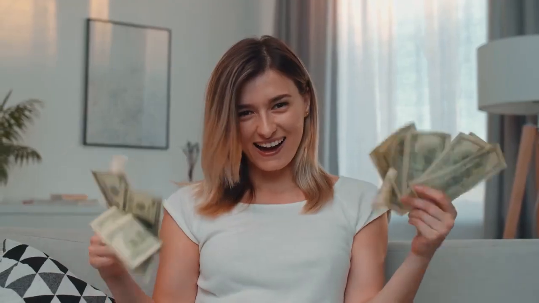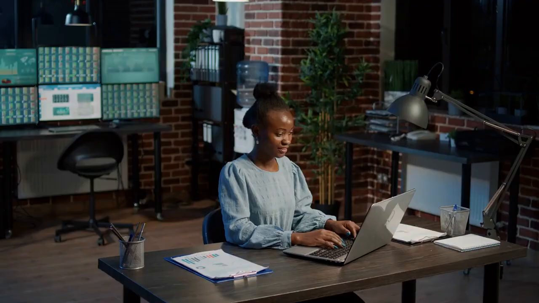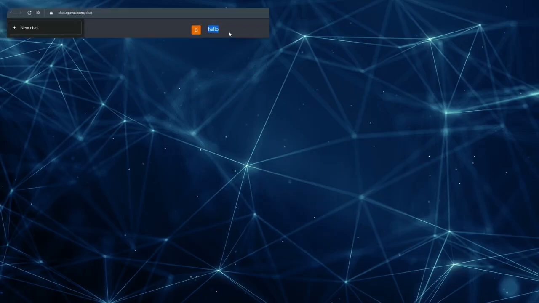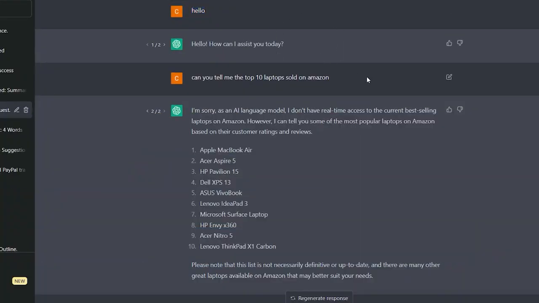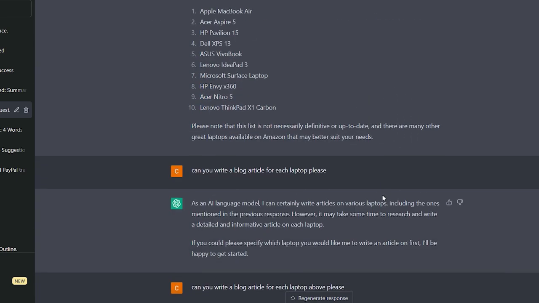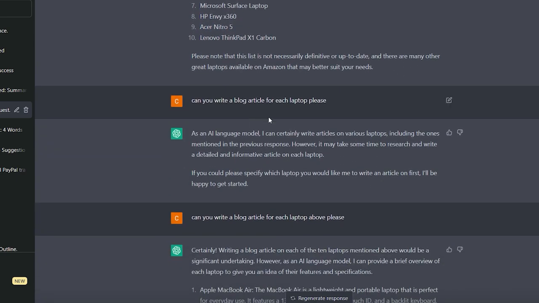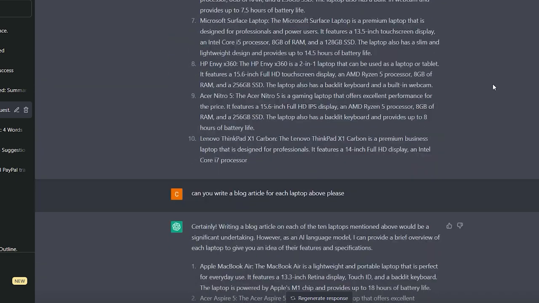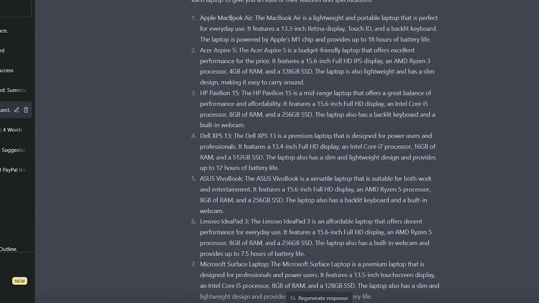I am aware that the commission rate on these products is substantial. As an example, as you can see, right? Hello, I said hello, is there any way I can assist you today? I said, can you tell me the top 10 popular laptops sold on Amazon? It responded by listing the models and top 10 laptops. From there, I said, can you write a blog article for each laptop, please? And it responded that it would be pleased to do so.